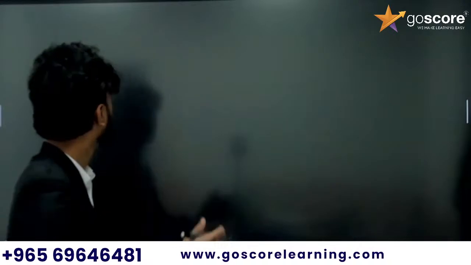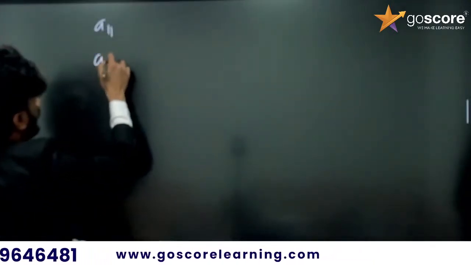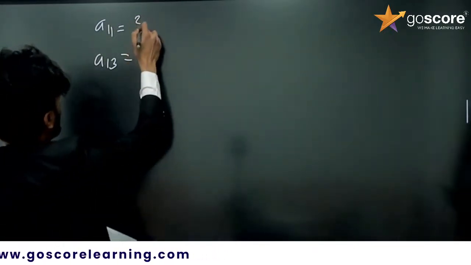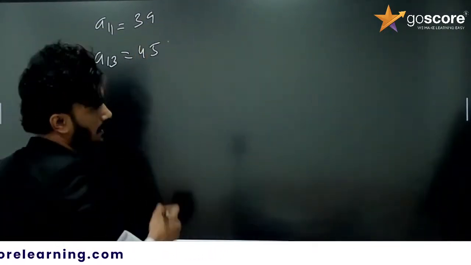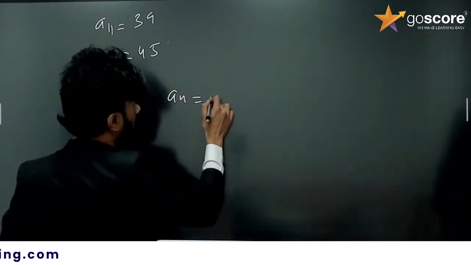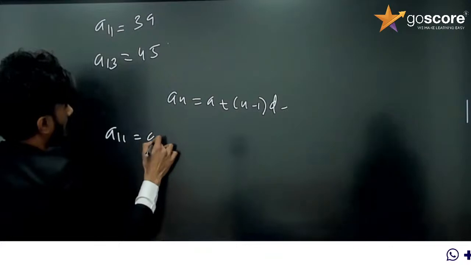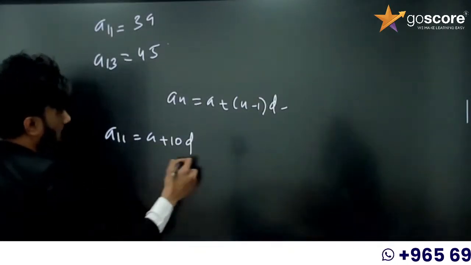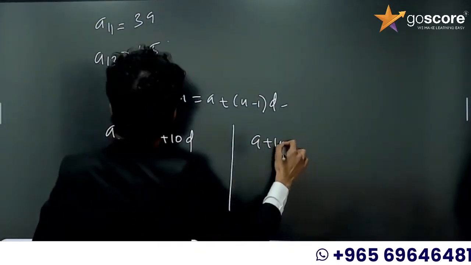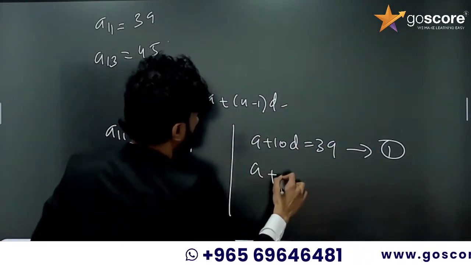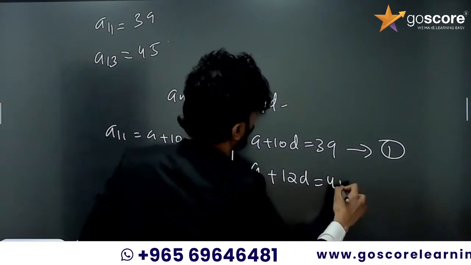The 11th term, A11, and A13 are given. A11 is 39 and A13 is 45. So for A11, what is An? A plus (n minus 1) times D, right? So A11 is equal to A plus 10D. So A plus 10D is equal to 39, equation number 1. A plus 12D is equal to 45, equation number 2.